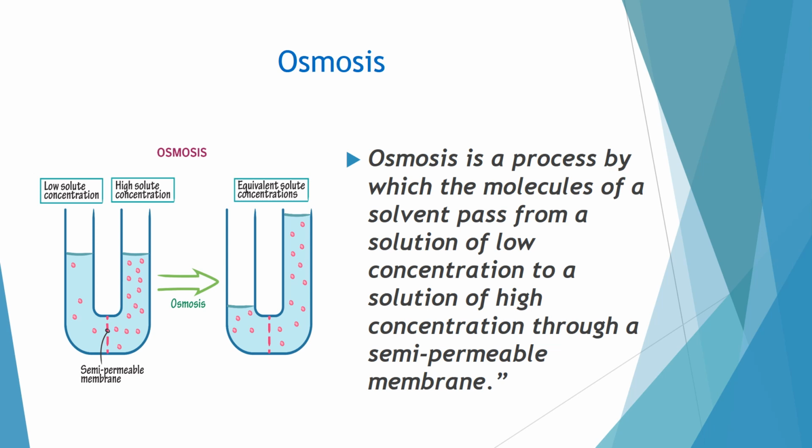Or second definition, osmosis is a process by which molecules of solvent pass from their higher concentration to their lower concentration through a semi-permeable membrane. During osmosis, only solvent molecules are moving, solute will not move. Osmosis again occurs until equilibrium is reached.